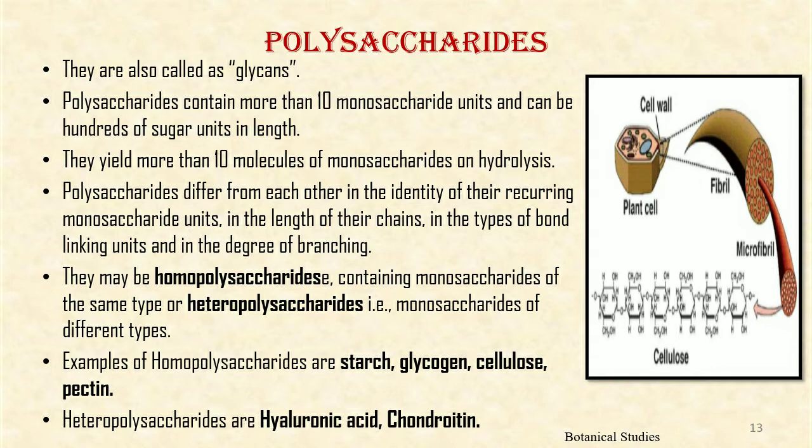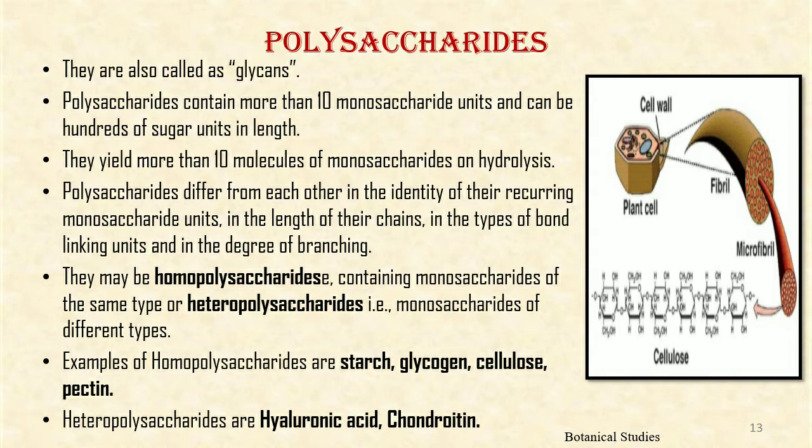Polysaccharides. Let us discuss more about the polysaccharides. These are also called glycans. A polysaccharide contains more than 10 monosaccharide units and can be hundreds of sugar units in length. They yield more than 10 molecules of monosaccharides on hydrolysis. Polysaccharides differ from each other in the identity of their recurring monosaccharide units, in the length of their chains, in the type of bond linking units, and in the degree of branching.